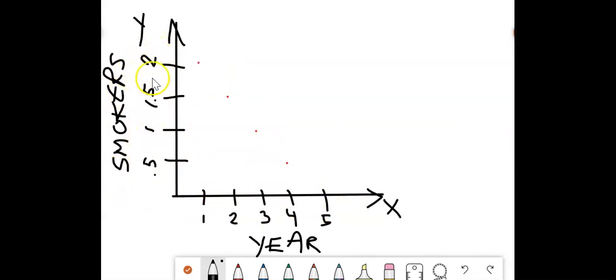Well, they're decreasing. They're going from 2% down to 0.5%. Okay, so one variable, years, is going up, and the other variable, smokers, is going down. So that actually indicates a negative relationship.